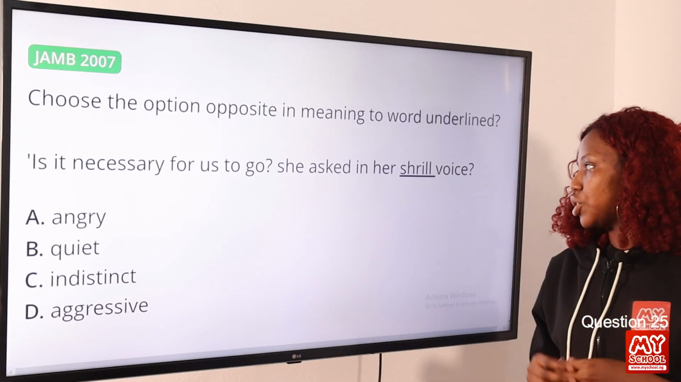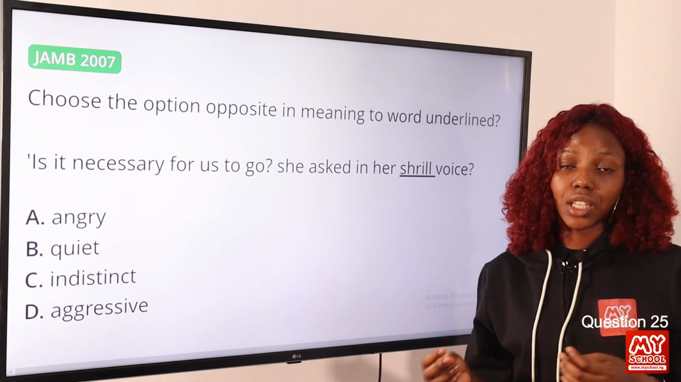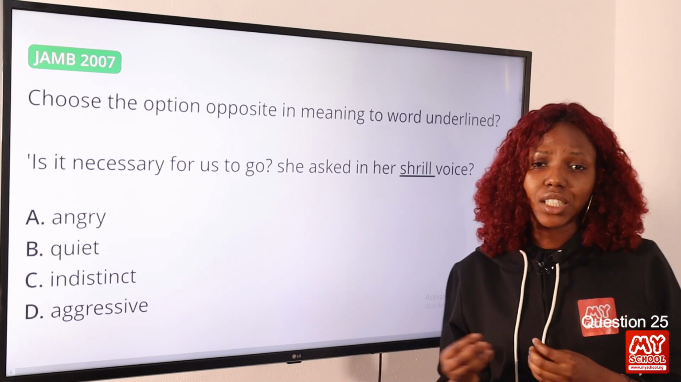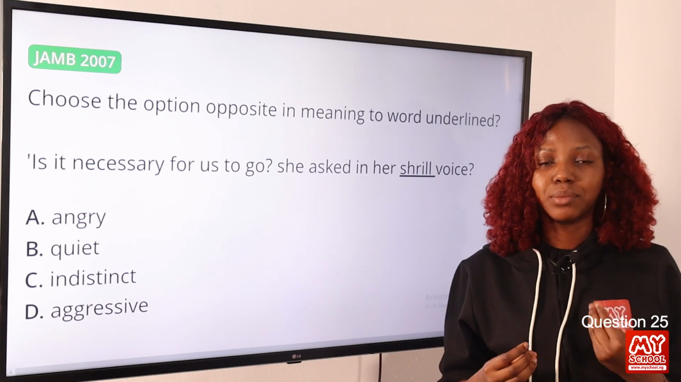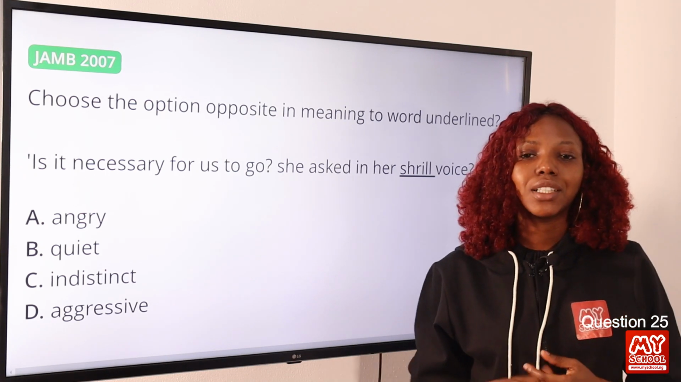Now shrill is characterized by a high-pitched and piercing sound, which is very well defined. But indistinct is something that is faint, that is blur, that's not clear. So option C is the correct answer to this question.